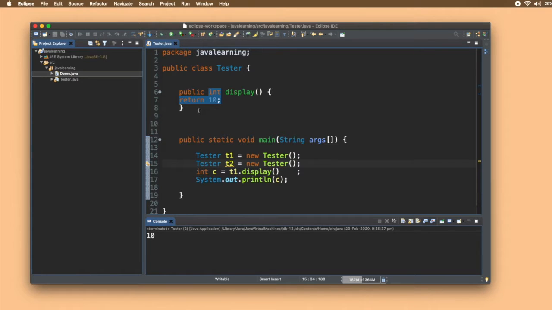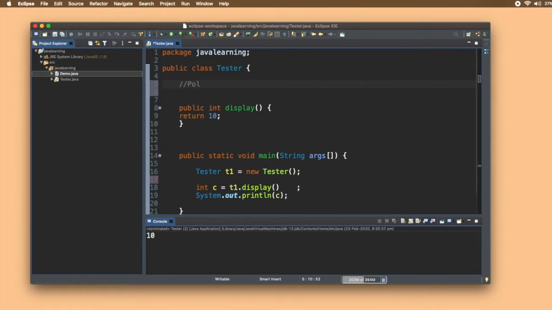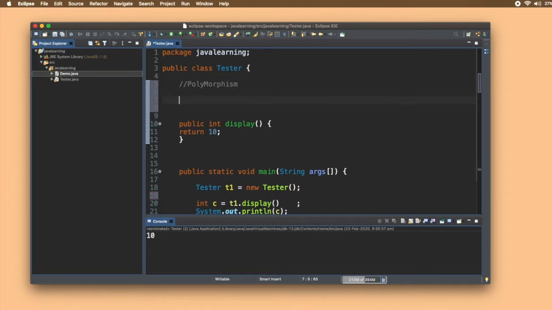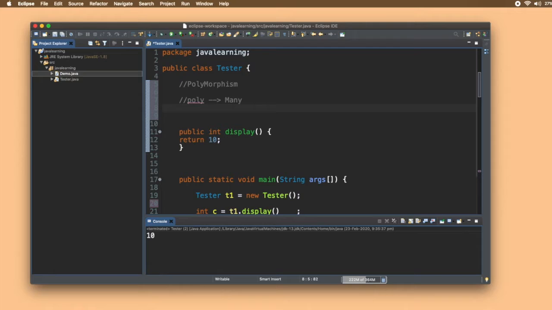But to start with polymorphism, let me just remove this object. We'll see it with one object only. So what do you understand by polymorphism? Polymorphism is made from two words. First is poly, that means many, and second is morph, that means forms.